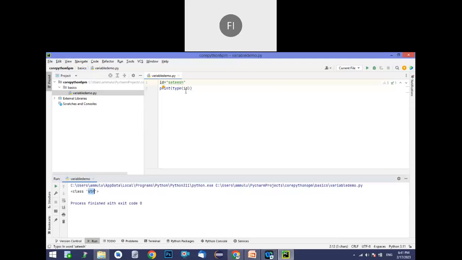So type can be useful for your comparisons or to verify what type the data is that we are storing. I hope you understand the variable concept. Now we'll see some details about the print statement. Now print can take a string directly.